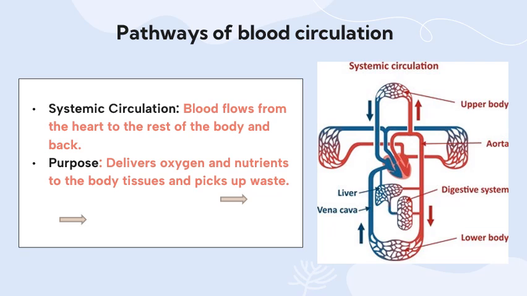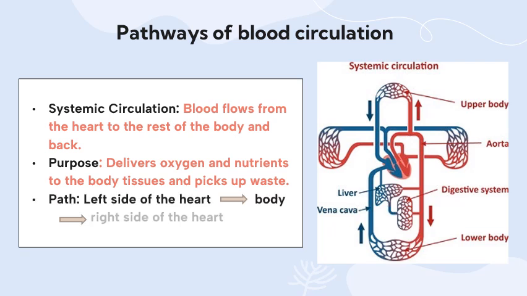Whereas the systemic circulation is when blood flows from the heart to the rest of the body and back to the heart. So it starts from the left side of the heart, then to the body organs and cells, to the rest of the body, and back to the right side of the heart. The purpose: it delivers oxygen and nutrients to the body tissues and picks up waste. So this is the difference between the pulmonary and the systemic circulation.